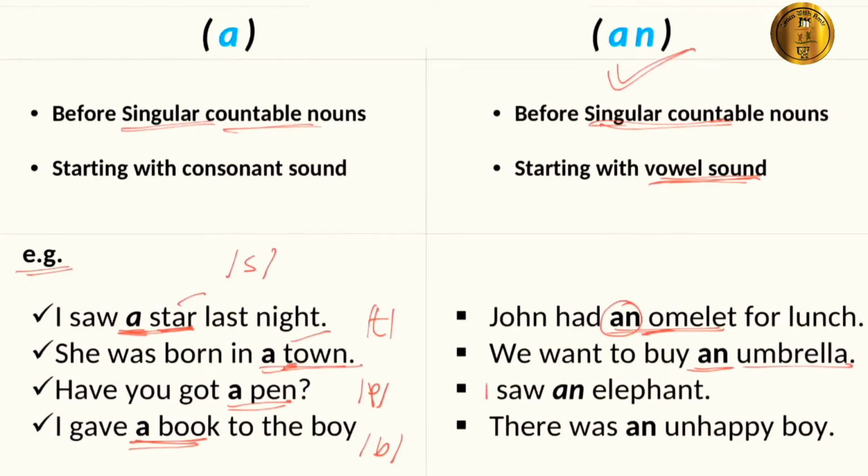So here, I saw an elephant. How many elephants? One elephant. So I saw an elephant, it starts with a vowel sound, hence we used an. There was an unhappy boy. How many boys were there? One boy, unhappy boy. Hence we used here the article an.